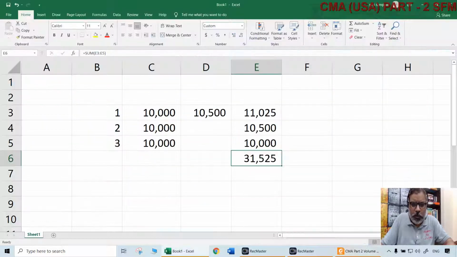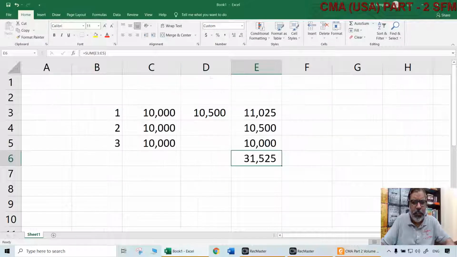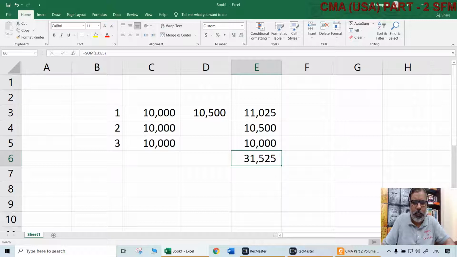And we don't need to do all this every time. That is the reason why we have this FVIFA, which will make our life simple. Straight away, 10,000 multiplied with 3.153 will give us 31,530, which is the same. Even if you compute in a raw manner, you will get the same.